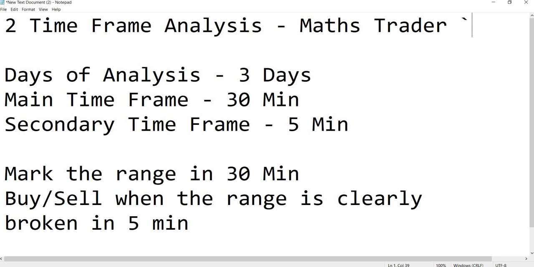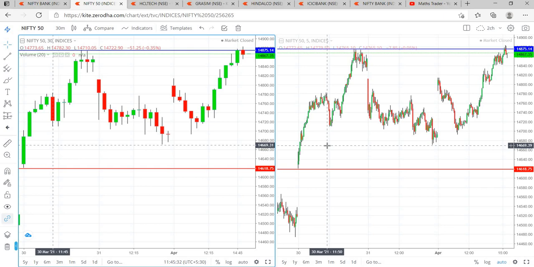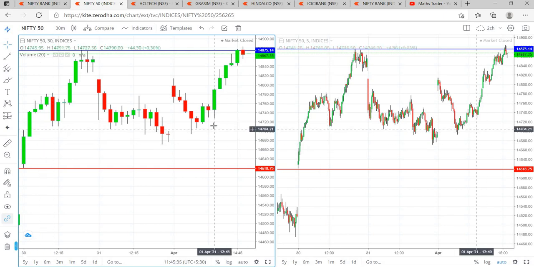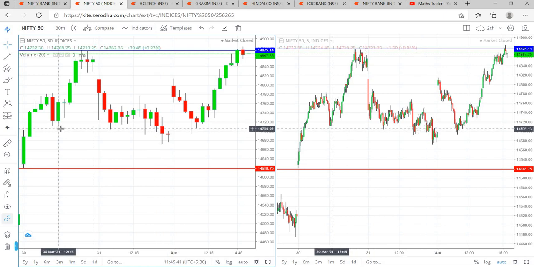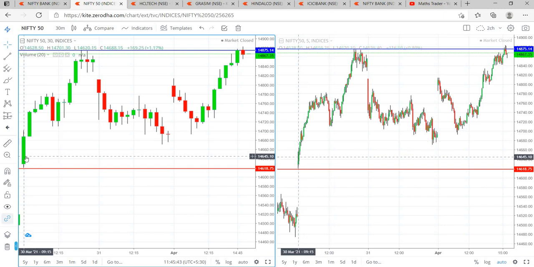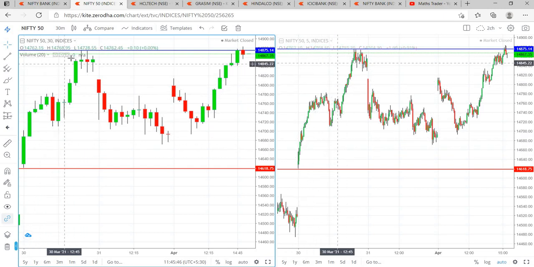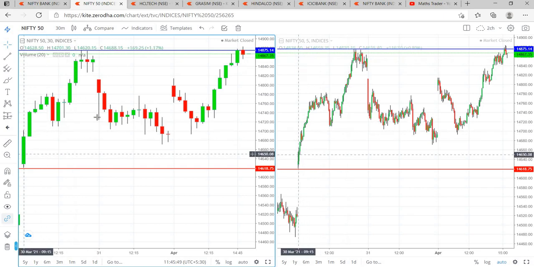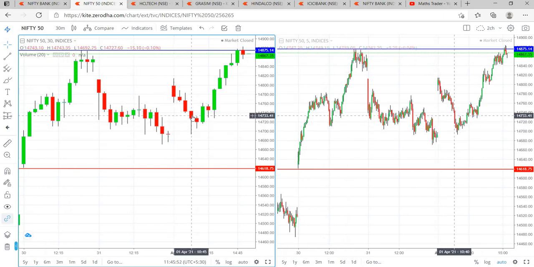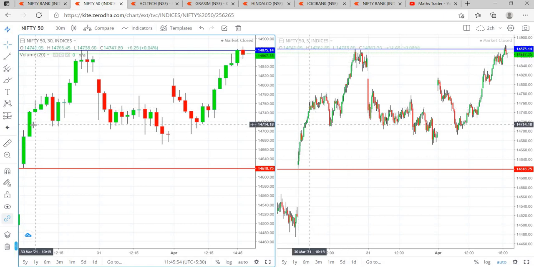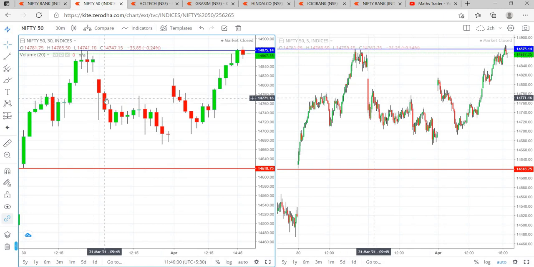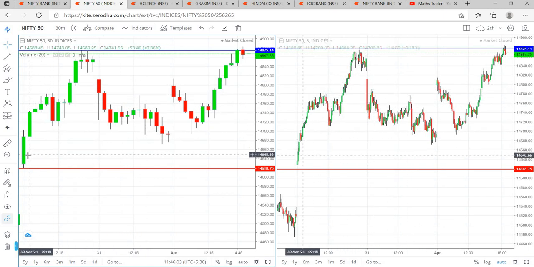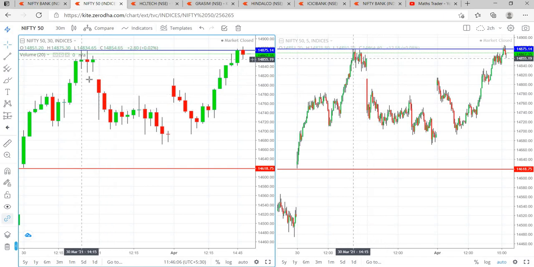Now, let us go and see what happens in some stocks and we'll try to understand. Trading day is 1st April. So I'm taking 1st April, before that 31st and 30th for trading analysis. On 1st April morning, I'm seeing the high of 30th. So I'm marking the high and low of 30th March, that means the day before the trading day. I am marking the high and low as of 30 minutes.